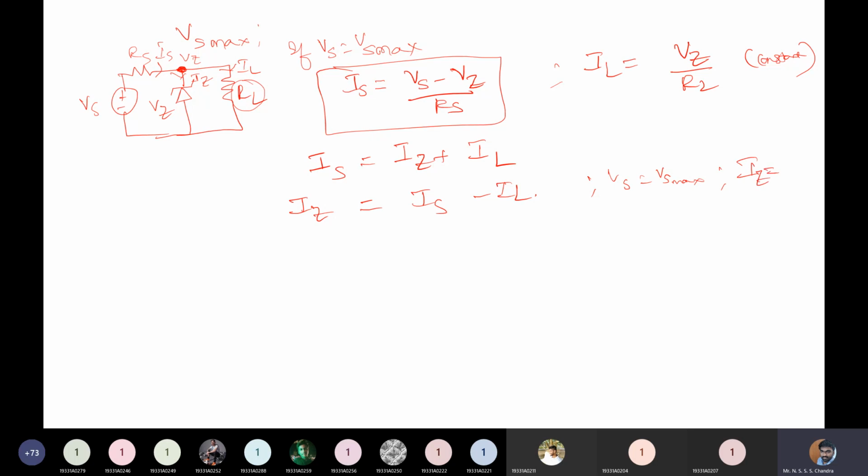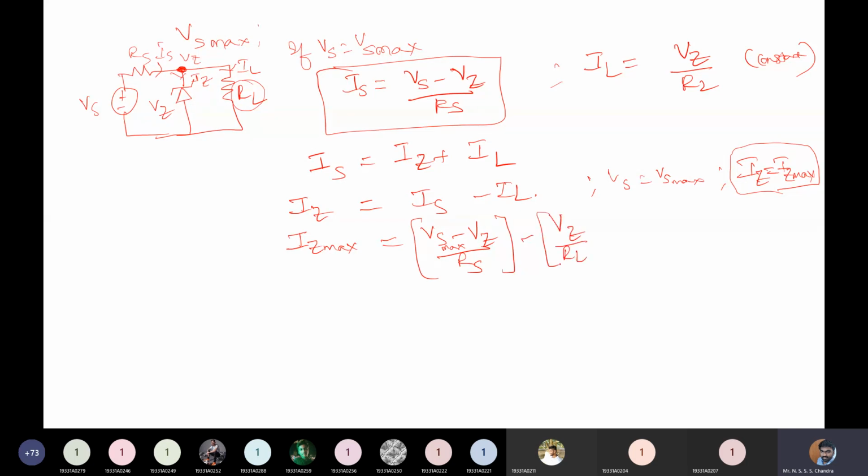So Iz will become Iz max. So it's a maximum permissible current through your GNR diode. Okay, so I'll be replacing Iz with Iz max. So Iz max is equal to, you will be replacing these values now, Vs minus Vz by Rs. So in place of Vs you can write it as Vs max. Okay, minus IL is Vz by RL.